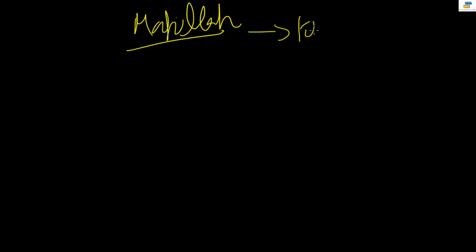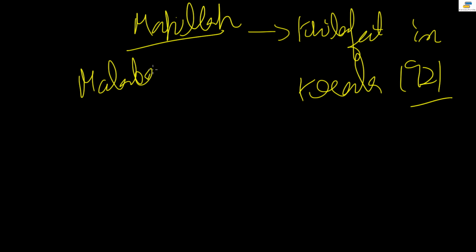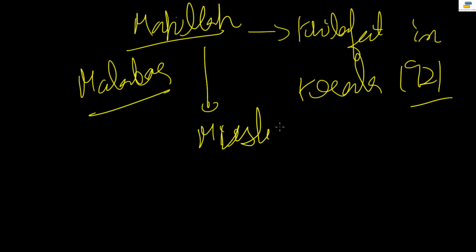Now we will quickly do the Mappilah rebellion. Basically this was an extended version of the Khilafat movement in Kerala in the year 1921. In August 1920, this was a peasant movement in the Malabar district of Kerala, and Mappilah is a group of Muslims.